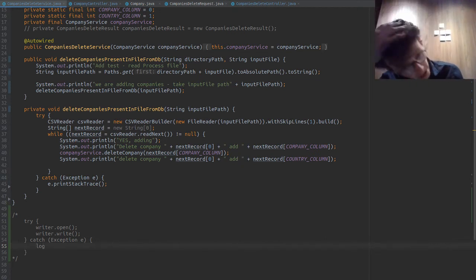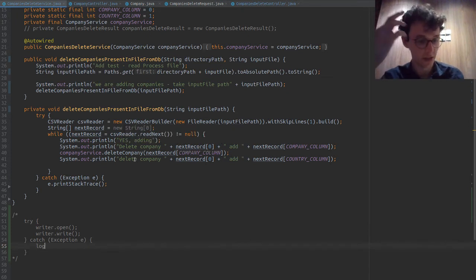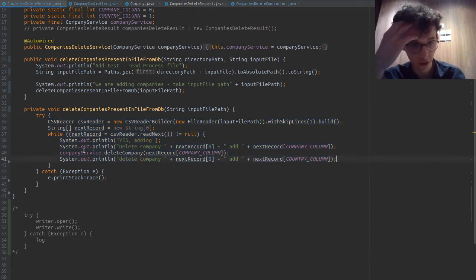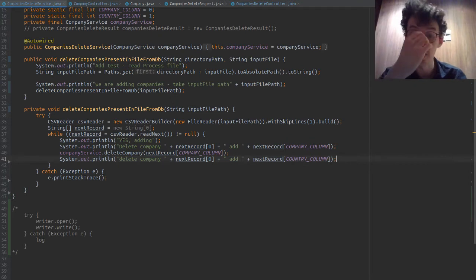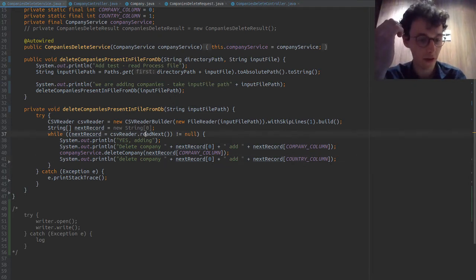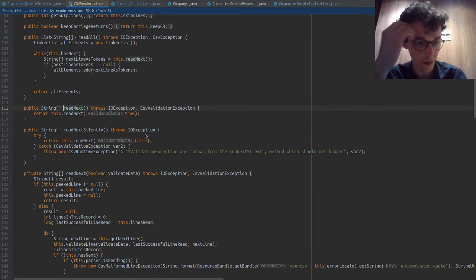So why do we have to use a try catch is the first question. The reason is there is a method in here that throws an exception. Apologies again, I don't know how familiar we are with everything, so I will go from the very basics.